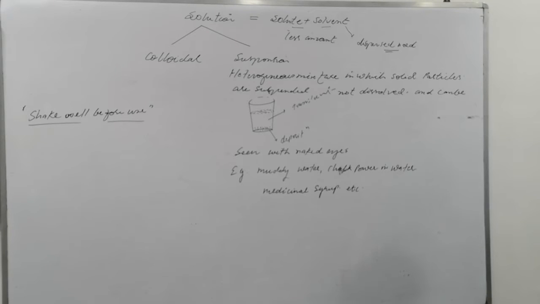And what is the use of suspension? You just have to know why you are being taught this. Just write down the use of suspension.